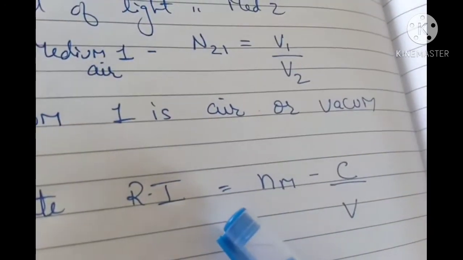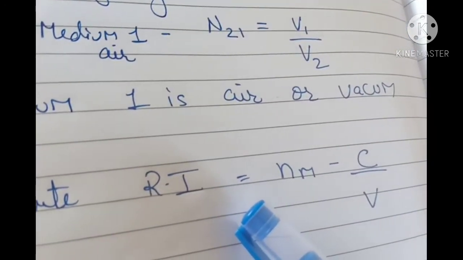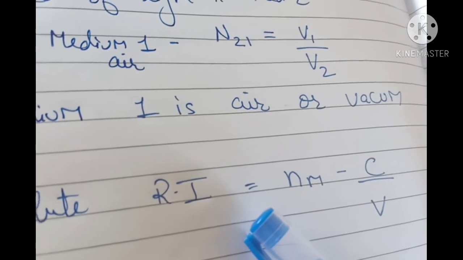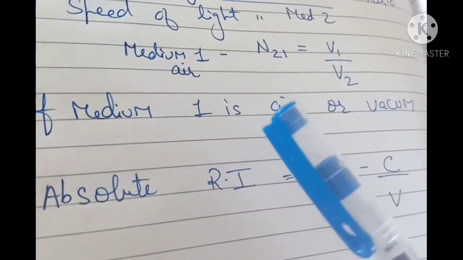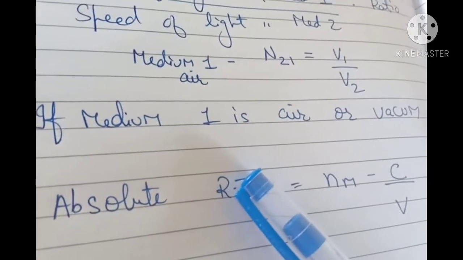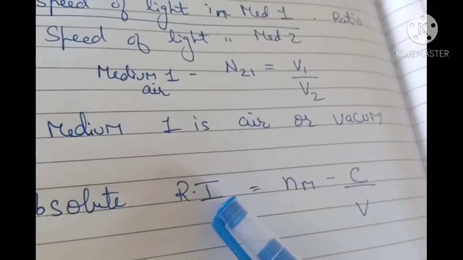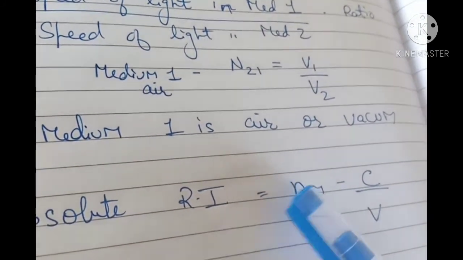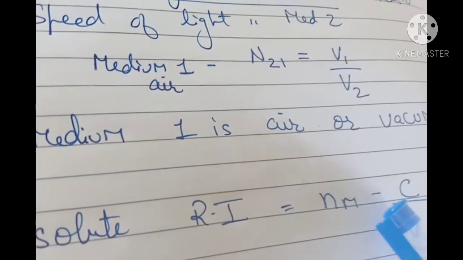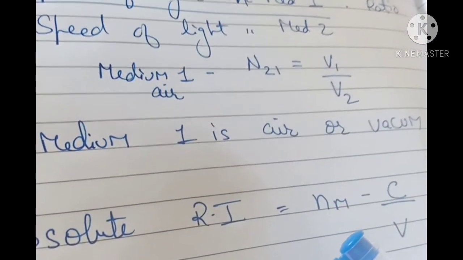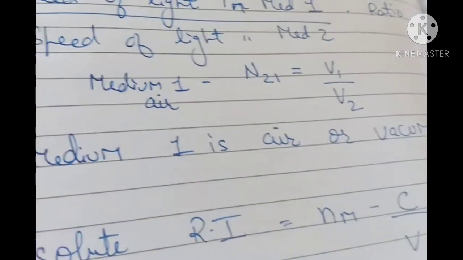So here is the formula. It is written in your textbook also. So when we take medium 1 as air, whatever refractive index we calculate will be called the absolute refractive index. That is the speed of light in air divided by the speed of light in the medium.